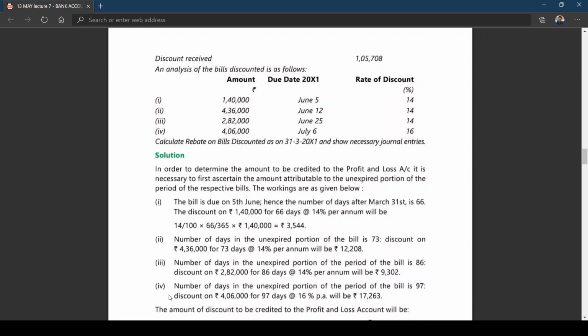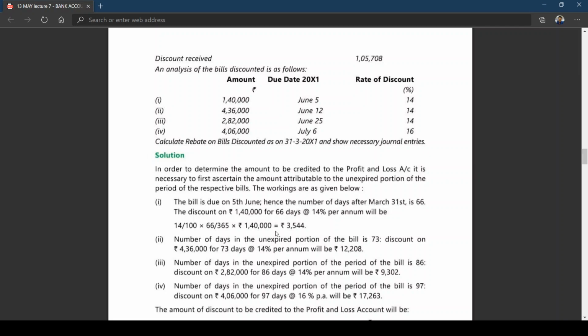Similarly, you can also see the number of days in the unexpired portion of the period of the bill is 97. You can calculate if you want from 1st April to July 6. It is coming to how many days? 97 days. On 4,06,000 for 97 days at 16% per annum will be 17,263.